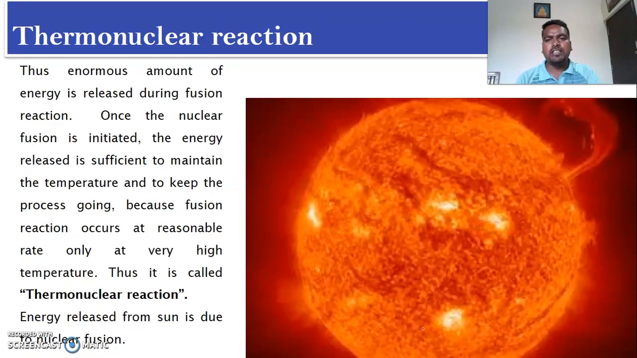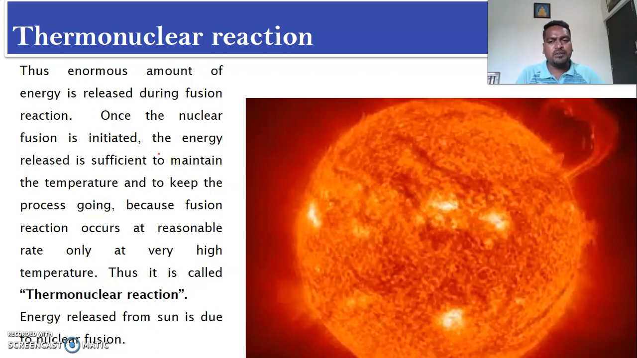Next, thermonuclear reaction. This nuclear fusion reaction is called a thermonuclear reaction. Why is it called a thermonuclear reaction? Because, as I said, when two lighter nuclei come nearer, lots of repulsion takes place. So sufficient energy is required for the fusion reaction to eliminate this repulsion. Once the nuclear fusion is initiated, it is going to emit lots of thermal energy.